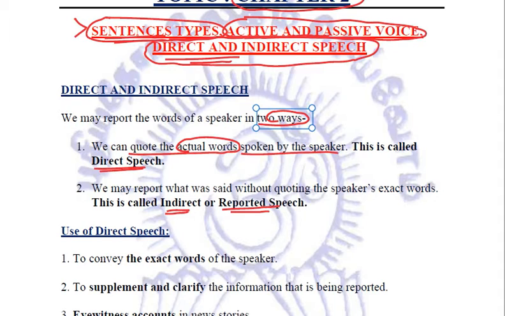So when we are quoting the actual words of the speaker, that is called direct speech. But if we are reporting the crux of what exactly was said, when we are reporting what was said by the speaker without quoting his exact words, this is called indirect or reported speech.